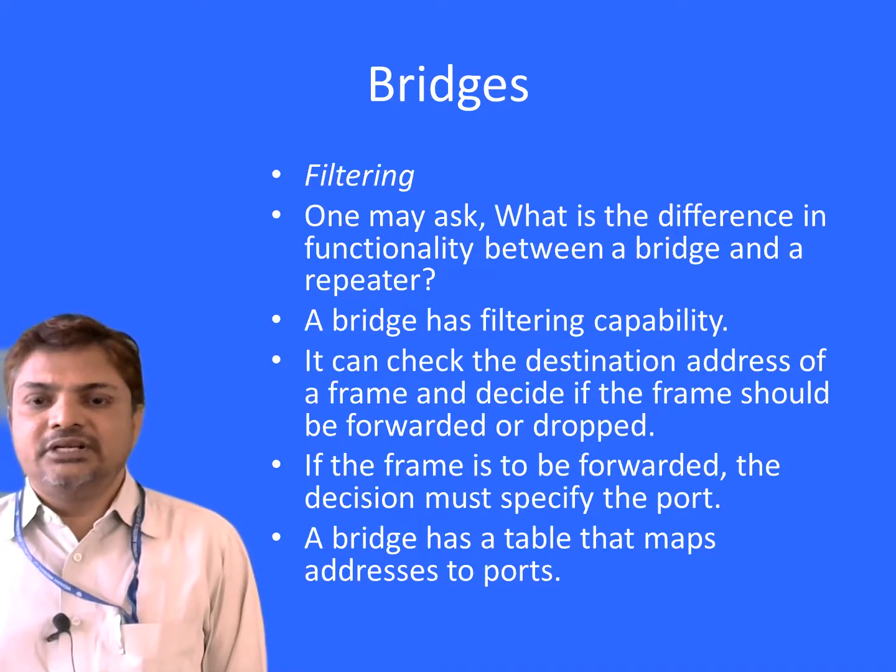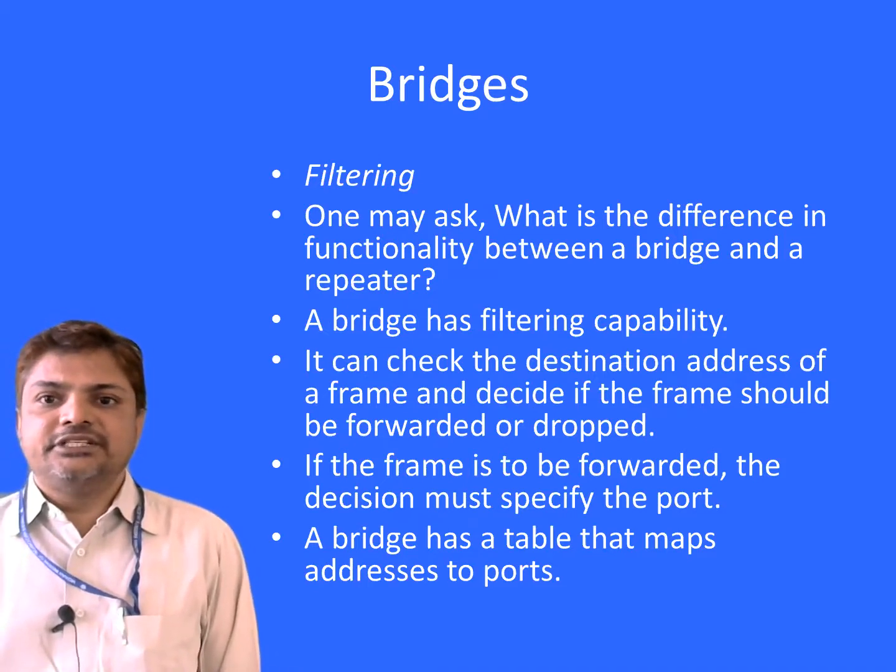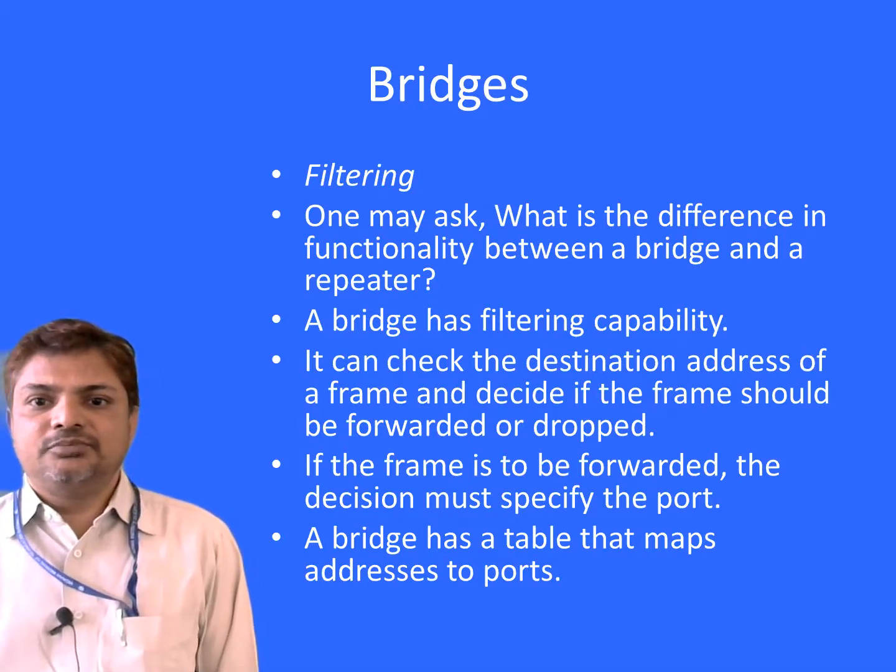A bridge has a filtering capability. It can check the destination address of a frame and decide if the frame should be forwarded or dropped. If the frame is to be forwarded, the decision must specify the port. A bridge has a table that maps addresses to ports.